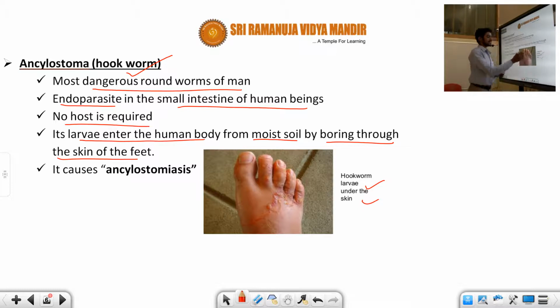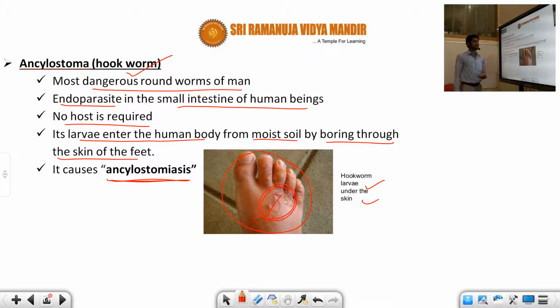It passes here. You can see the foot is there. You can see this is the example. The larval condition passes first of all through the foot, and it causes ancylostomiasis. Ancylostomiasis is generally a most dangerous stomach discomfort disorder. It passes through because of hookworm larvae under the skin. The disorder is also called ancylostomiasis.